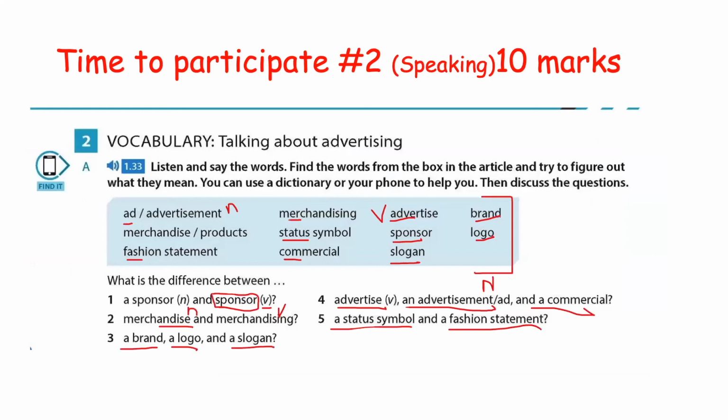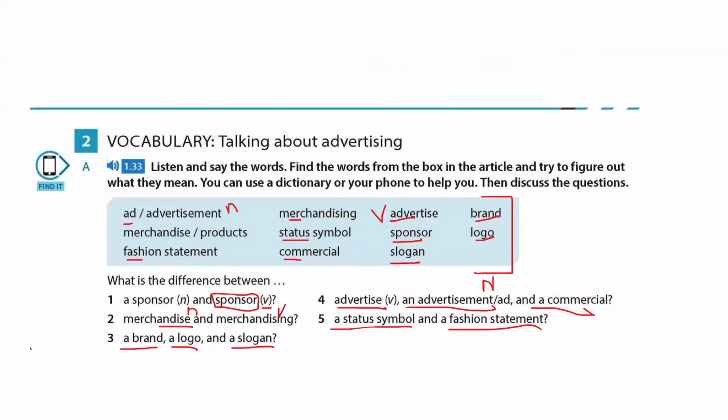Then, okay, I'm going to help you read all of this so that you will be able to pronounce it yourself. Ad or advertisement. Advertisement, that is a noun. Merchandise or products. Like the jersey shirt, that is the merchandise and the product of the team. Fashion statement.